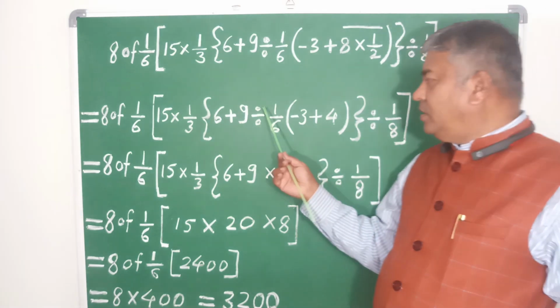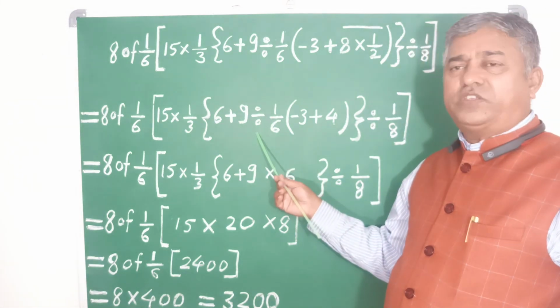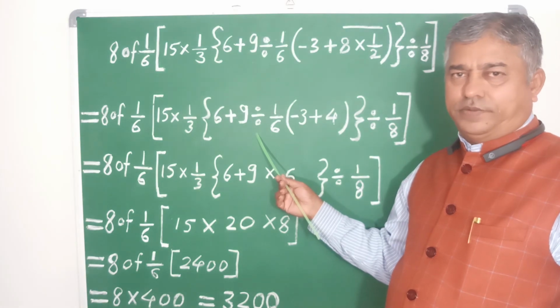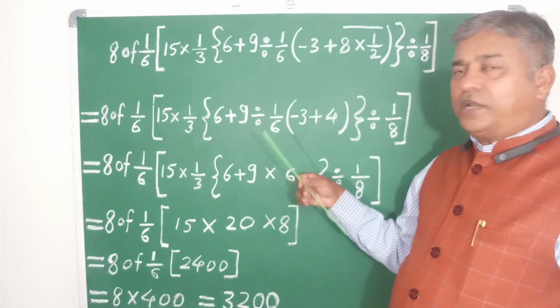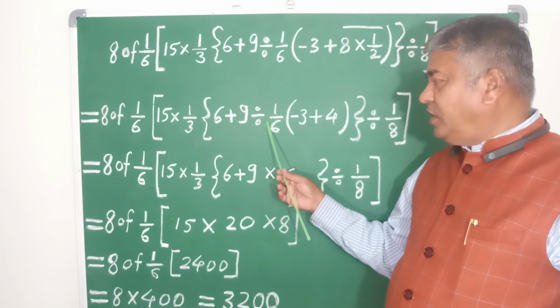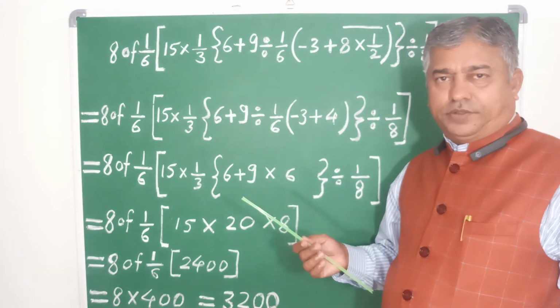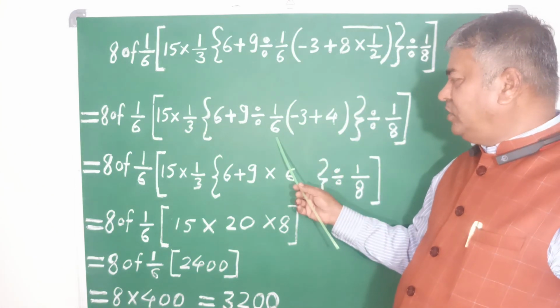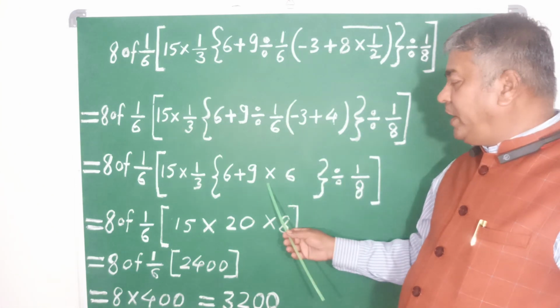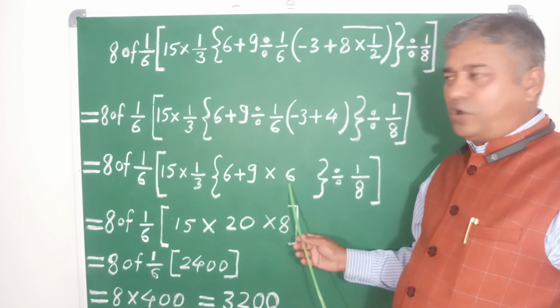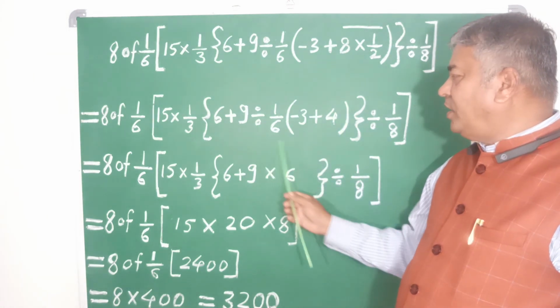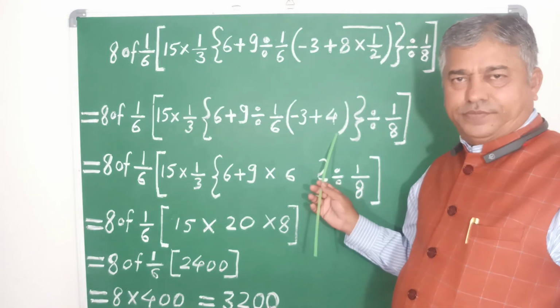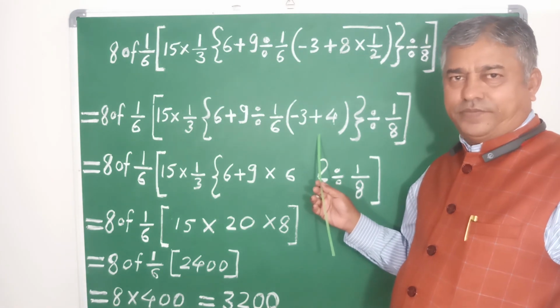Then this is the division sign. If it is taken reversely, it becomes multiplication: 1 divided by 6 becomes into 6. Okay, this much part is clear in this second stage.